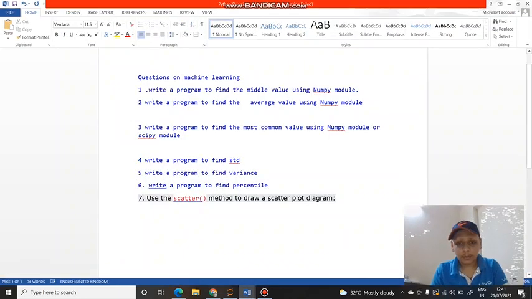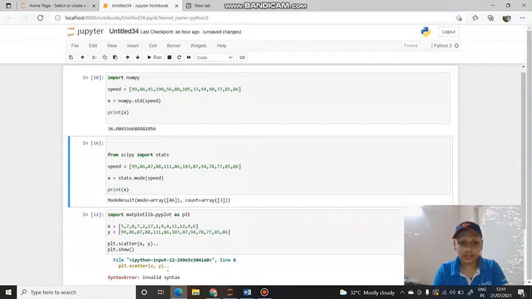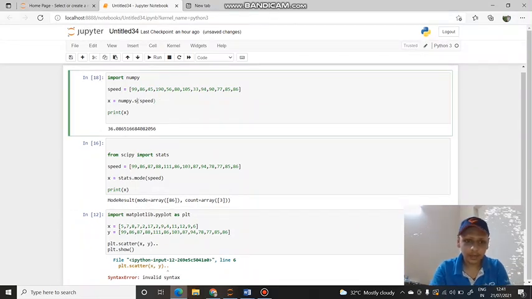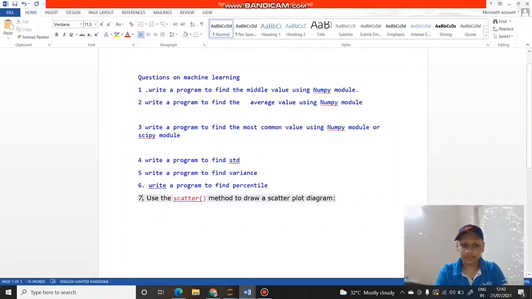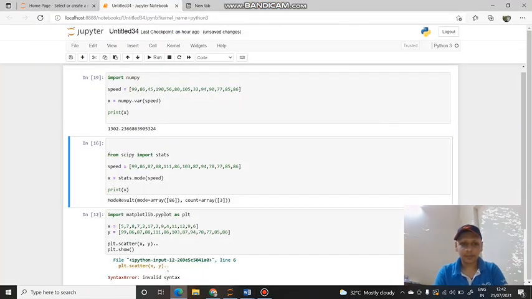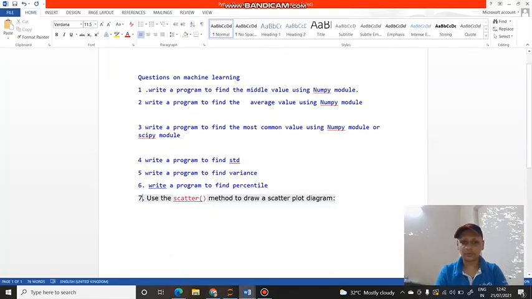Now write a program to find the variance. Means we are simply writing numpy.var. This is the main syntax. See, 1302.23. This will cover your fifth question. Write a program to find the percentile. In this you can do percentile with 75. You can do the same, import numpy, then x equals numpy.percentile with 75, then print x. It will print your result. Okay, you can practice on your own.